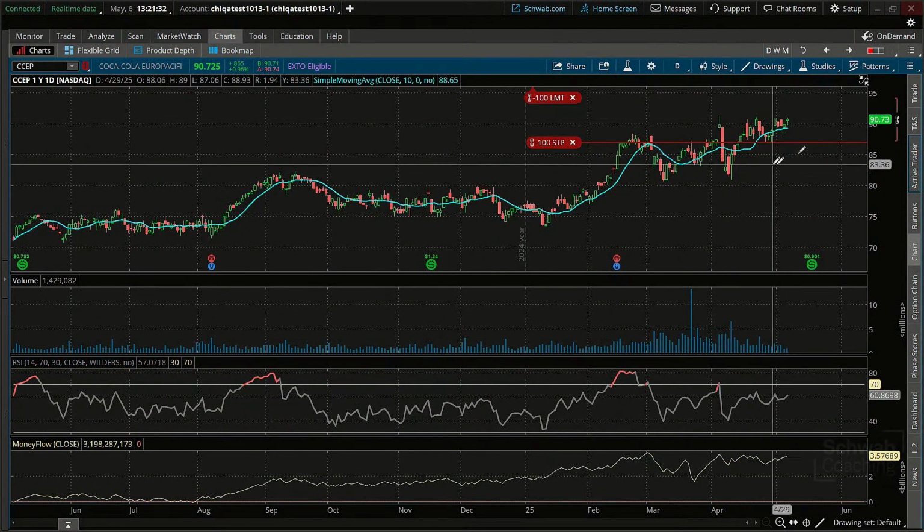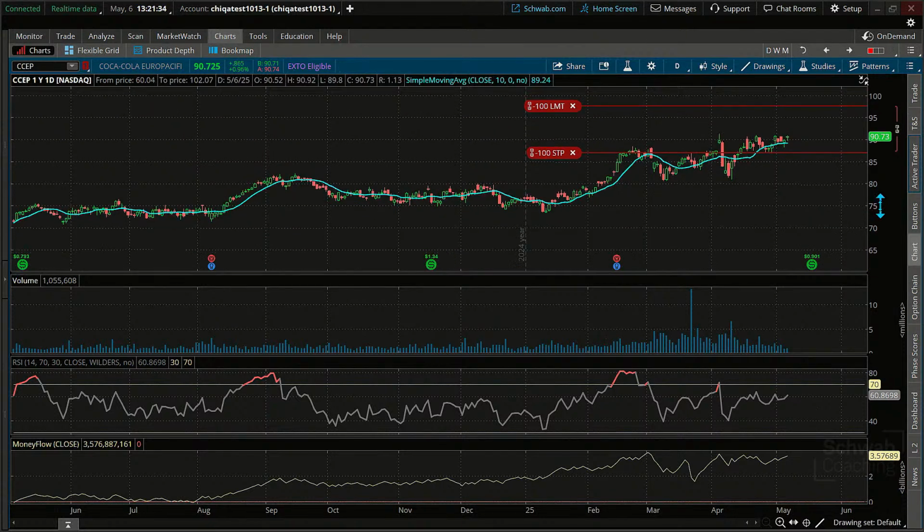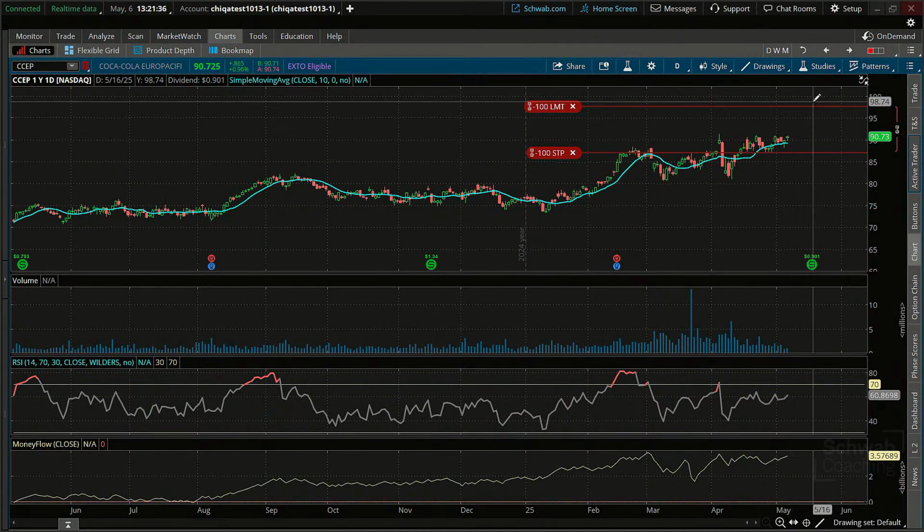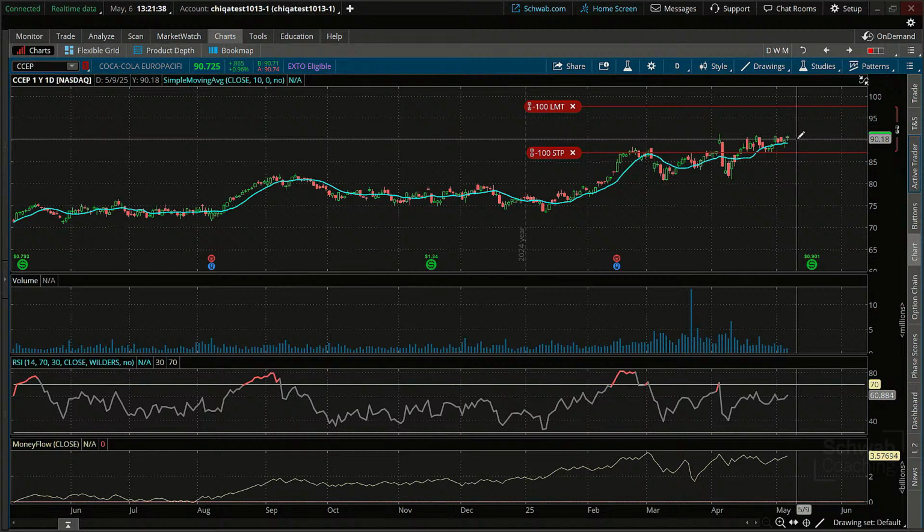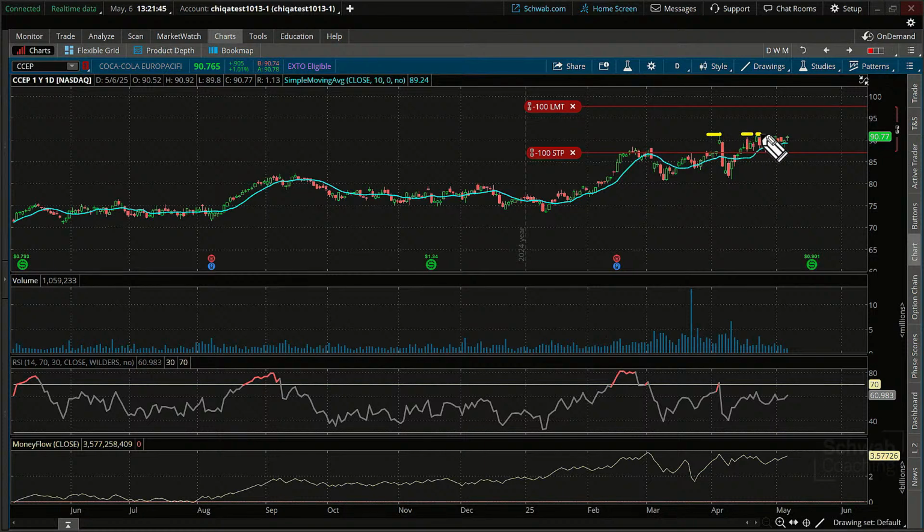I was really hoping that we would have a nice spike up to some of these ranges, but the market's been a little bit tricky. So this is interesting as well. Notice where we're at. Boom, boom, boom, boom, boom. I would call that resistance, and we're holding that resistance. But at the same time, here we are.